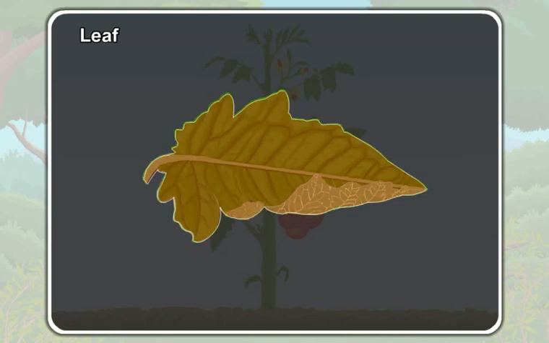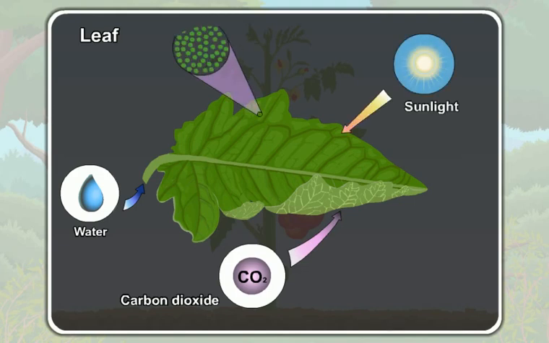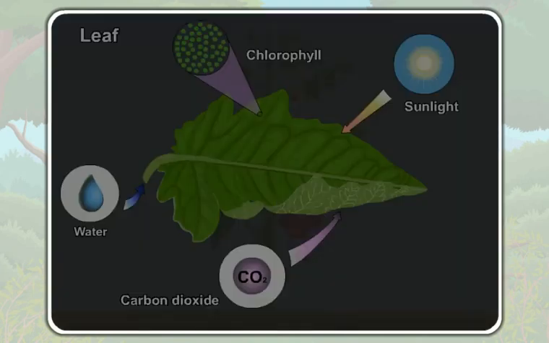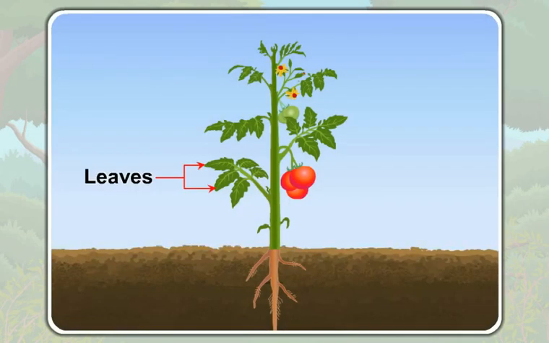A leaf uses water and carbon dioxide in the presence of sunlight to prepare food for the plant. The process of food preparation is called photosynthesis. Leaves are also known as the food factories of plants.